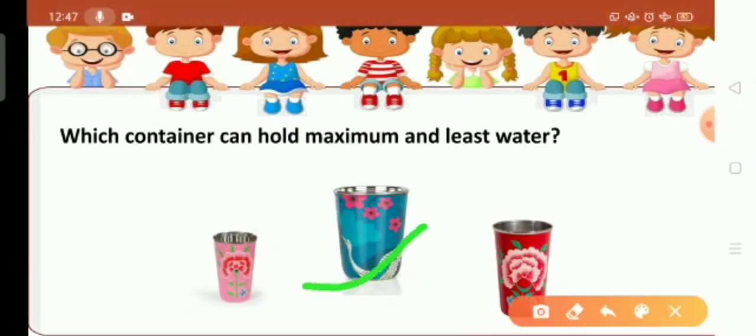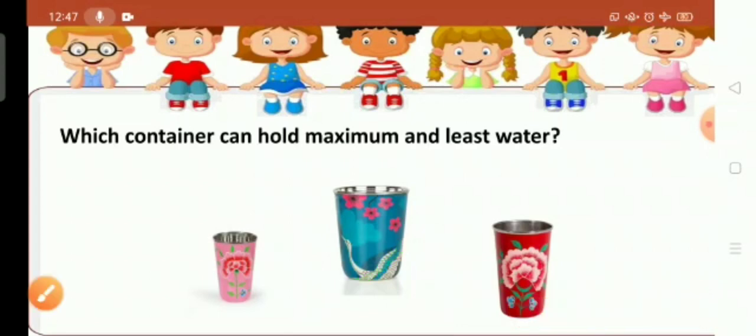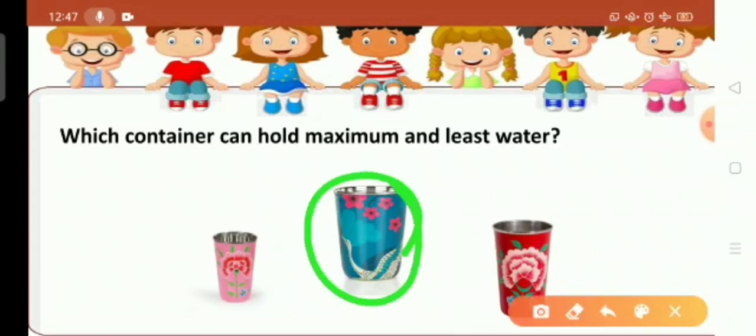Yes, this blue container or blue glass can hold the maximum amount of water. So we can say that the blue glass has the maximum capacity among these containers.